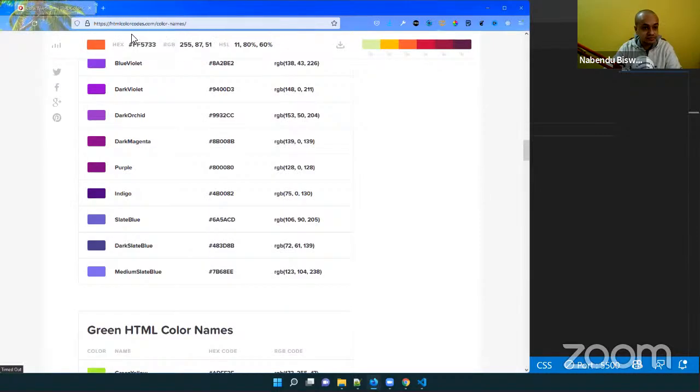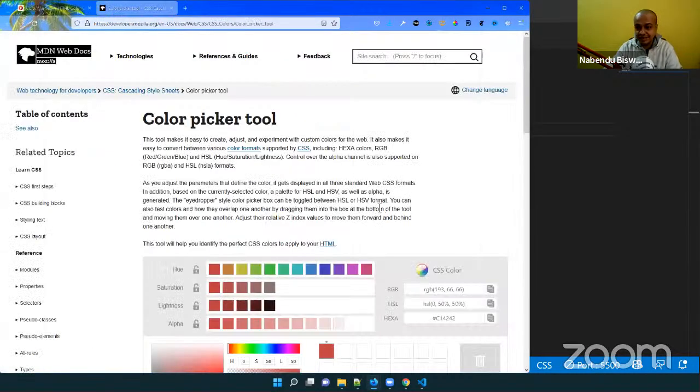The other important way is the hexadecimal color system, which we are going to see now. The hexadecimal color system is a 6-digit color system in which we give hexadecimal values. Hexadecimal is a bit different from decimal, because the normal decimal which we use, in English or any other language, is 0 to 9 based.